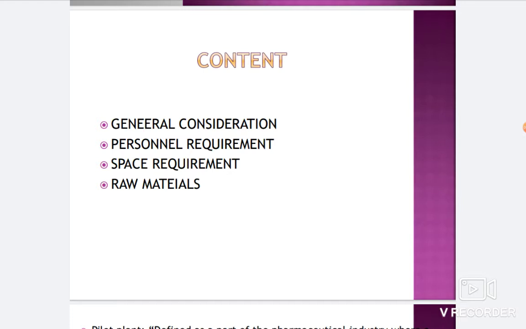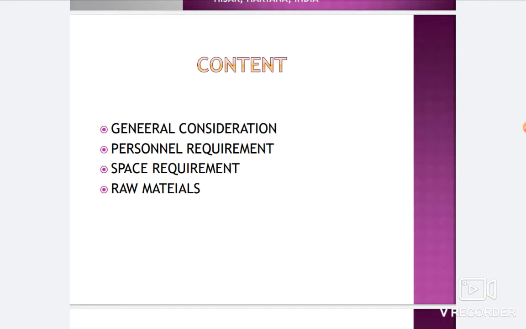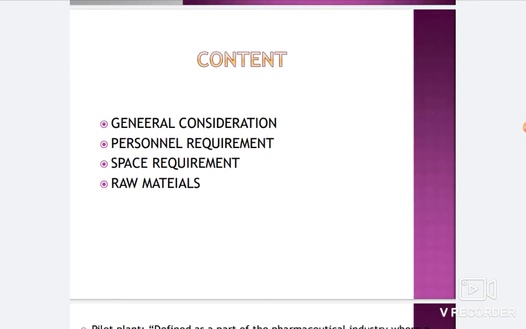Now we will talk about the next definition, that is scale up. It is just like an art: the art of designing a prototype using the data obtained from the pilot plant model. The R&D, that is research and development department, is the main department which is directly connected with the production branch, and in between the R&D and production department there is one thing,